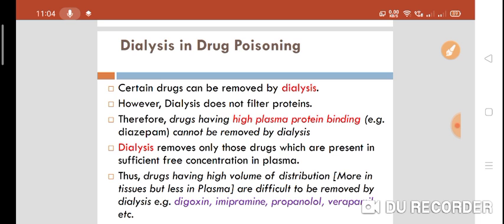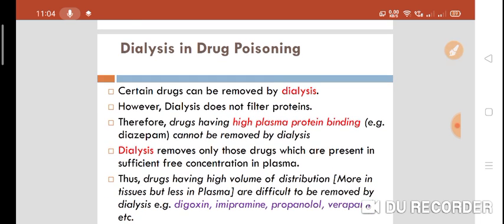Are you getting my point? Dialysis does not filter proteins. So drugs having high plasma protein binding, like diazepam, cannot be removed by dialysis, right? Dialysis removes only those drugs which are present in sufficient free concentration in plasma.